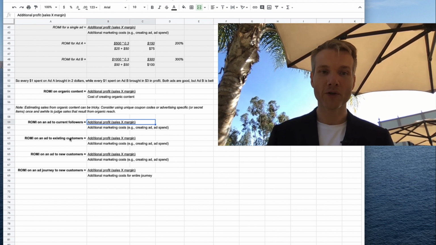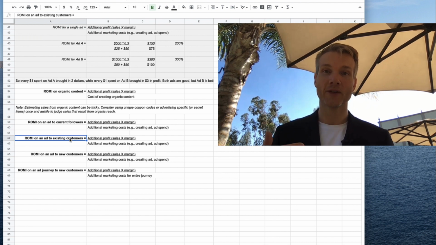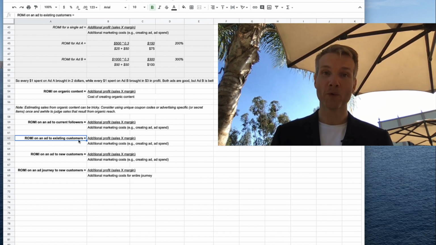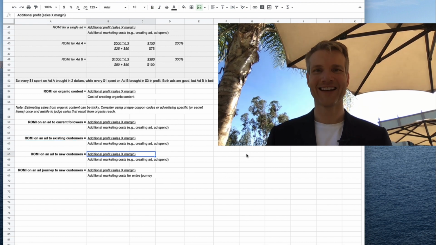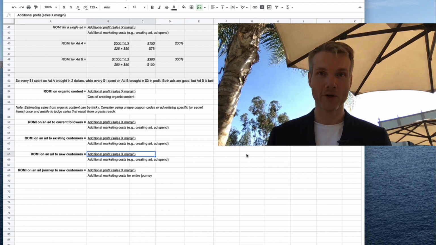You can also do the same thing with existing customers. You can create a custom audience using that list of people who previously bought from you and see how receptive they are to purchasing again. This is a great way to hopefully reduce your ad spend by being more targeted with who it is that's actually seeing your ads. And of course, you can also calculate ROMI for your ads targeting new customers, the holy grail of all marketing.